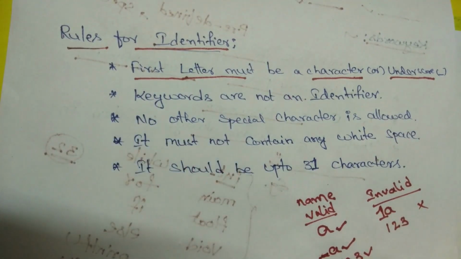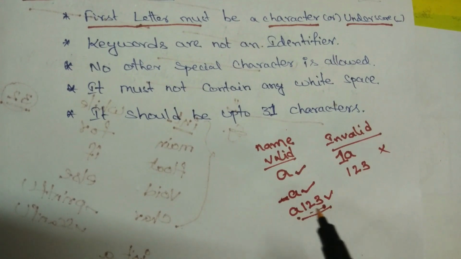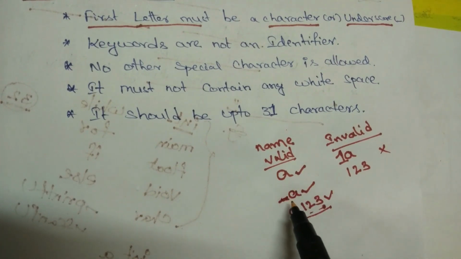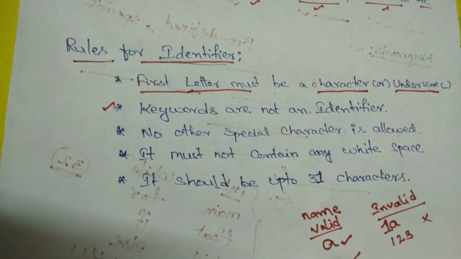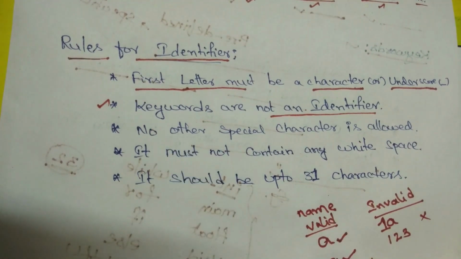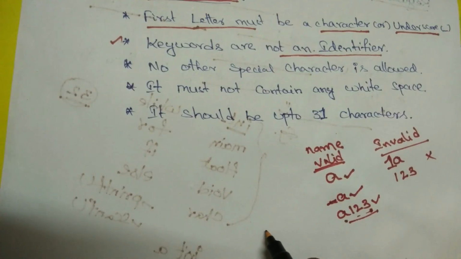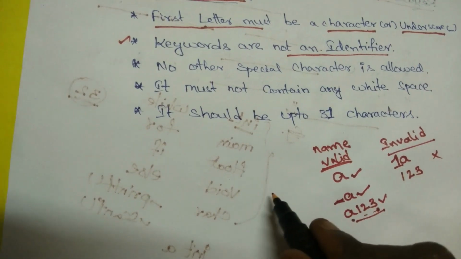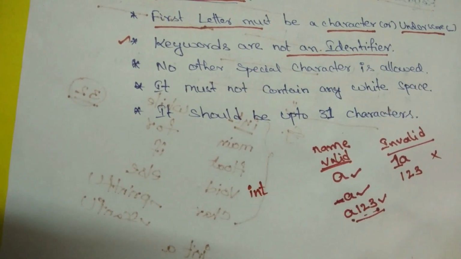Always, for whatever name you give, the first letter must be a character, right? And what is the second one? The keywords are not an identifier. What is meant by keyword? In the previous video we discussed keywords. Keywords are reserved words, right? What is meant by reserved words? Those words have a specific meaning, so those words cannot be used as an identifier. Suppose int is a keyword.